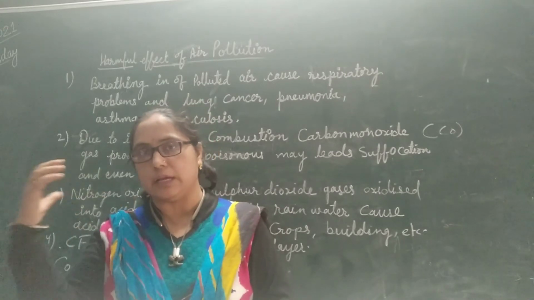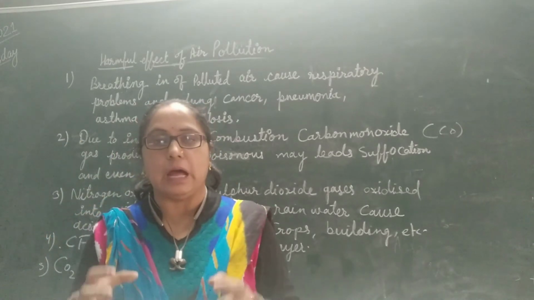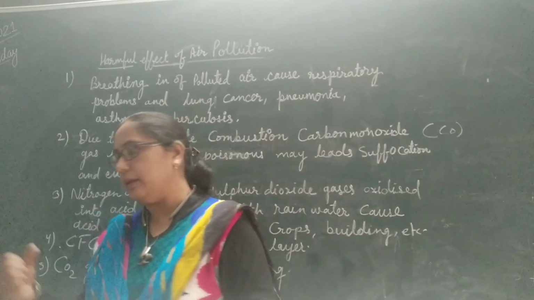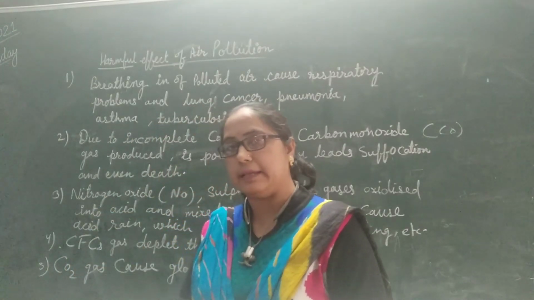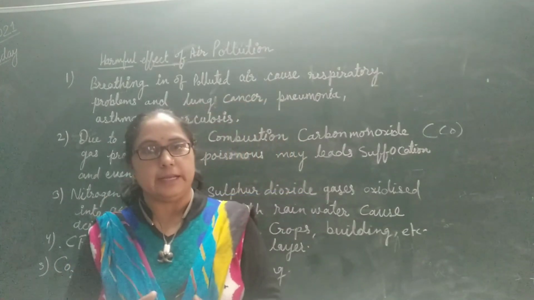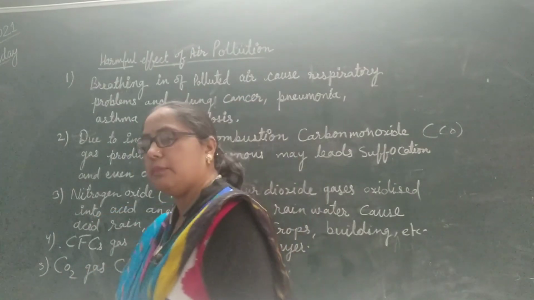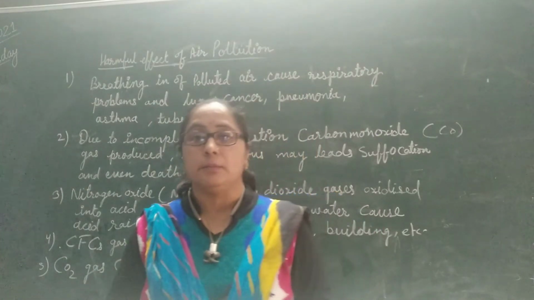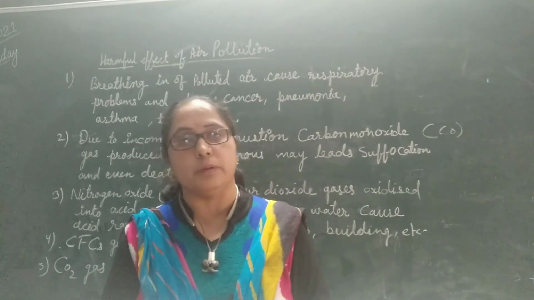We know that around our atmosphere a layer of ozone is present which protects us from the harmful rays coming from the sun. So when these CFC gases make a hole in the ozone layer, the harmful radiations fall on our earth. Next harmful effect is carbon dioxide gas, which is the major cause of global warming.